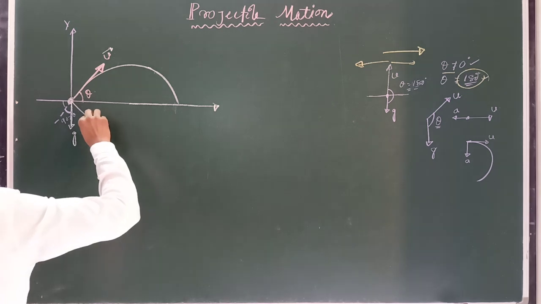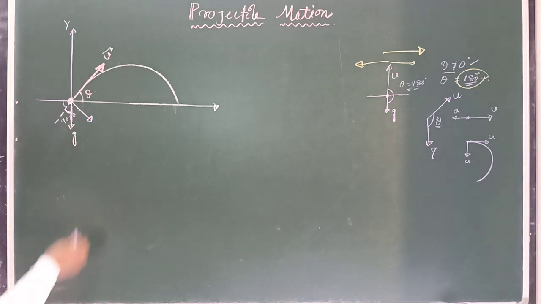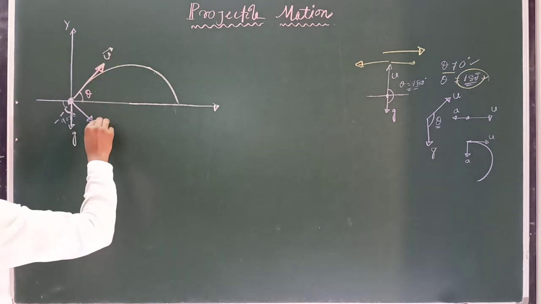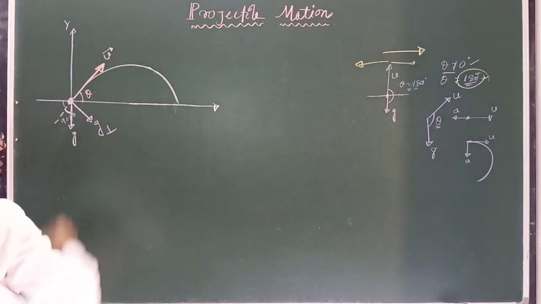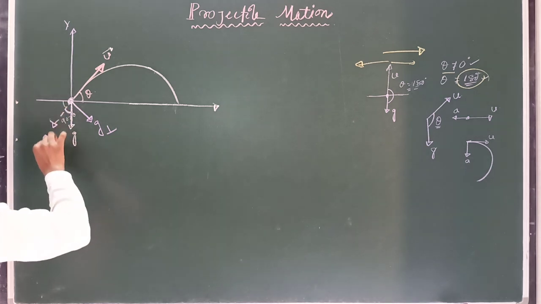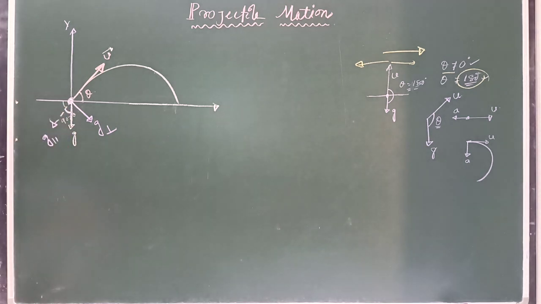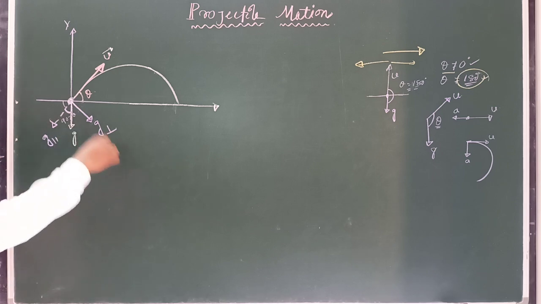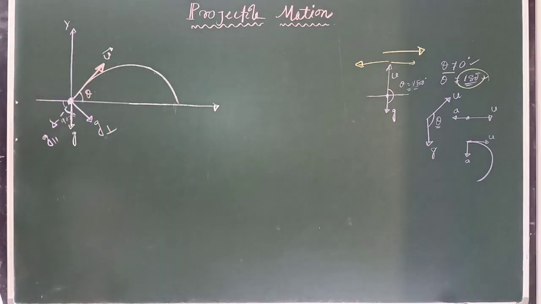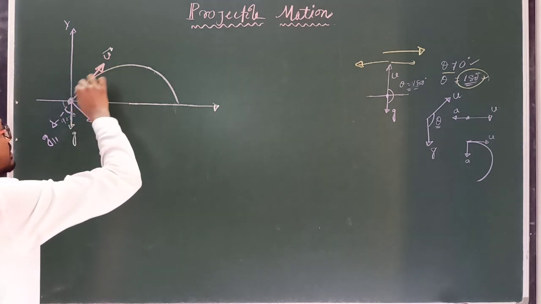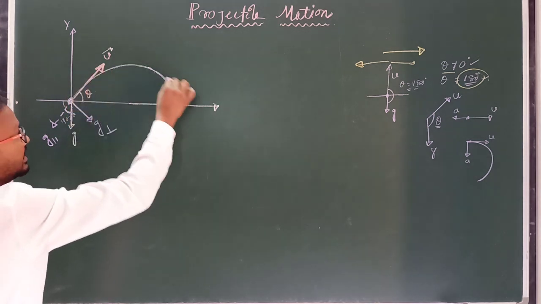This is another component, the perpendicular component of acceleration to the velocity, which you can write as g perpendicular, and this component is g parallel. Clear? And this perpendicular component makes the body move in this curved path.